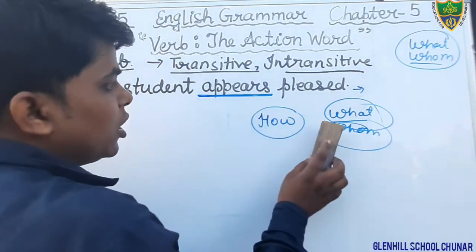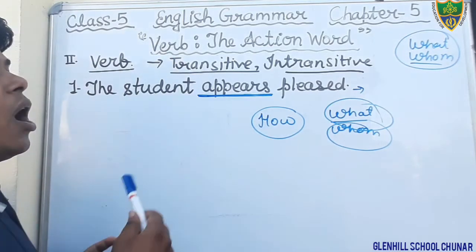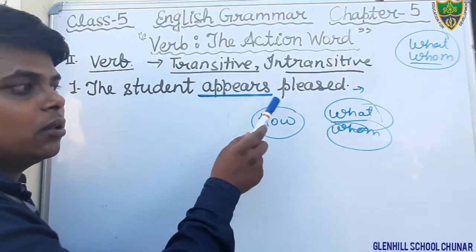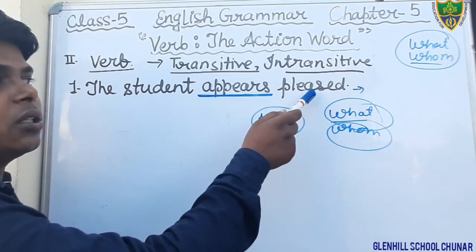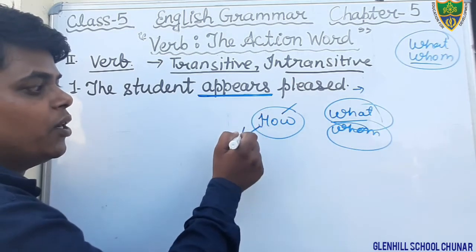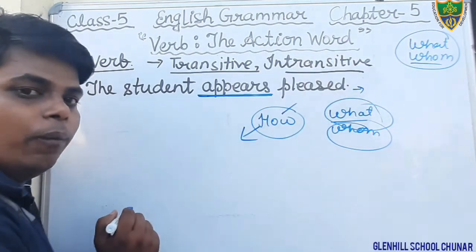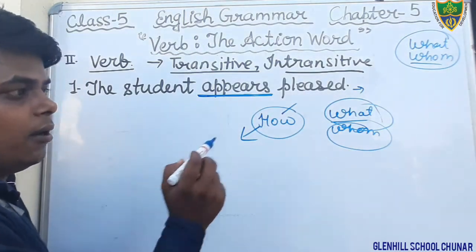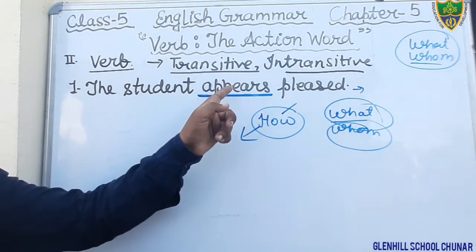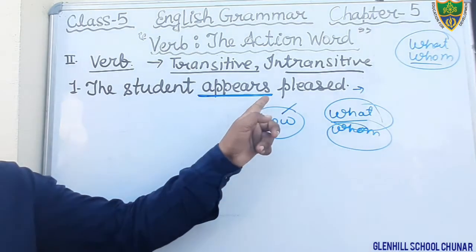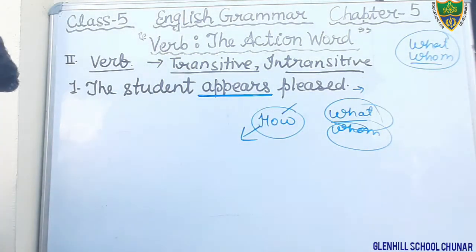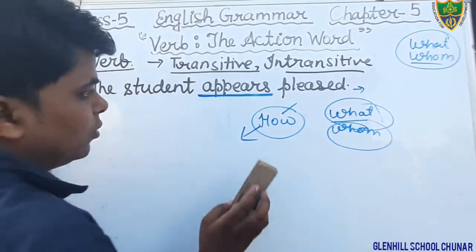Just think that you have to make the question. How does the student appear? It gives the answer pleased, but we have to use only what and whom. By using what we are making the question: what does the student appear? It is not giving the answer, therefore that is intransitive verb.